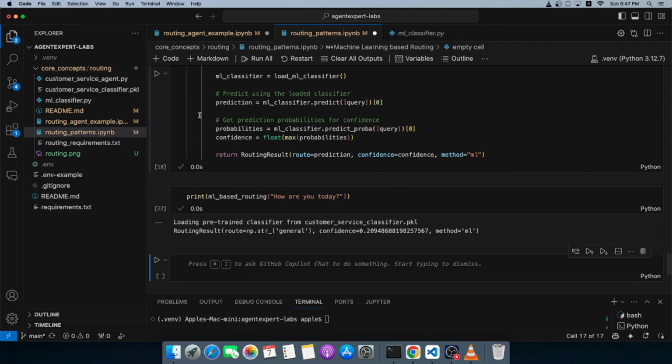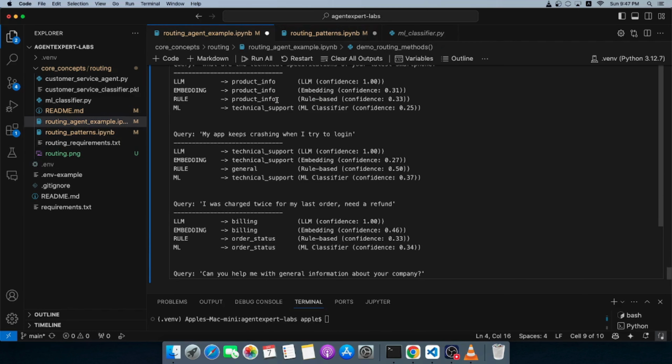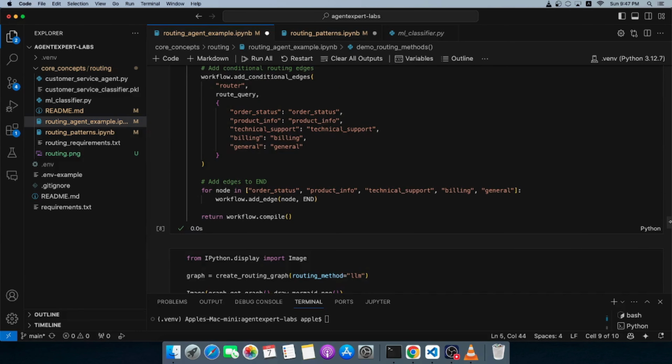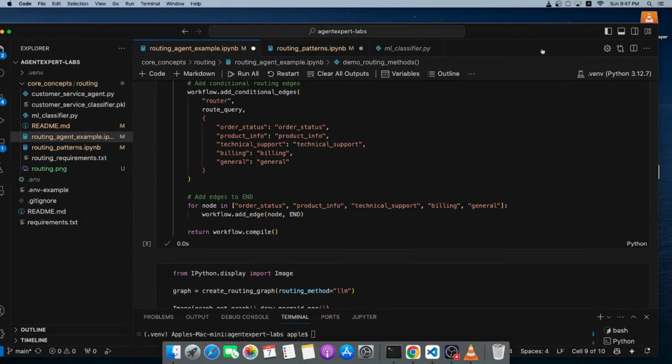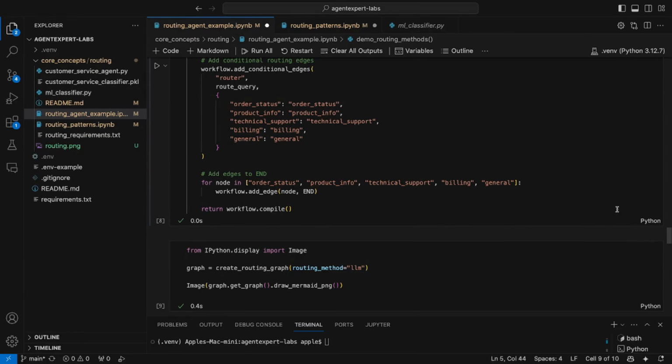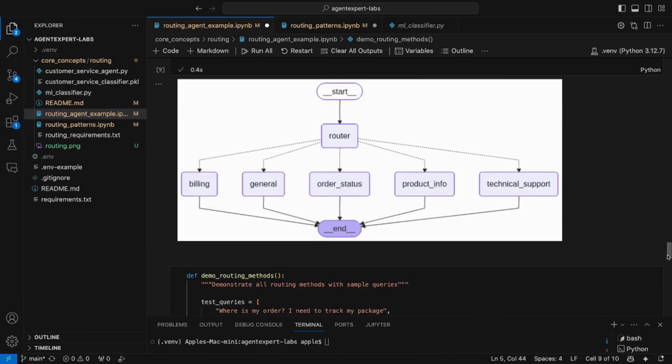Now, what we will do is run the entire system. I want to quickly walk you through the code of what we are trying to do here. So essentially, this is how our LangGraph node looks. I don't want to spend a lot of time in the code. It's very simple. You can go through the code on your own. We have a router, and the idea is that the router, based on the type of query that is coming in, identifies the intent and routes it to the relevant node here. There are different nodes: billing, general, order status, product info, and technical support. And each of the nodes returns a response and ends, or basically prints a response.